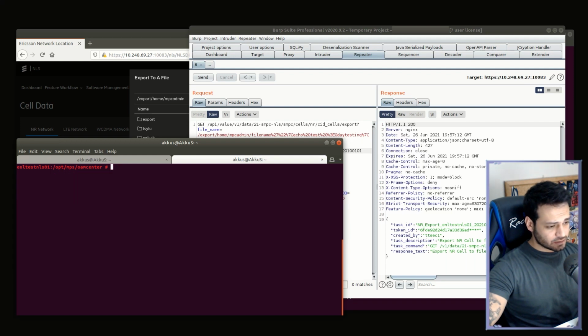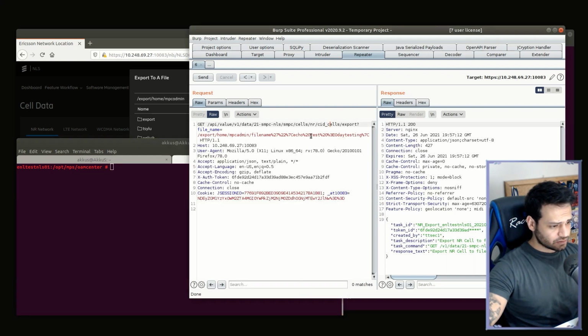And after sending this payload, we can check our server. As you can see, the file was not created. This means that space is restricted for us. Also, many other characters are restricted too. But first, we need to find a solution for space. This is so important because we cannot do many operations without space, guys.